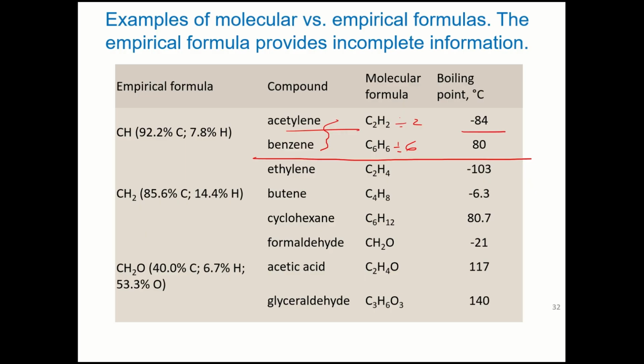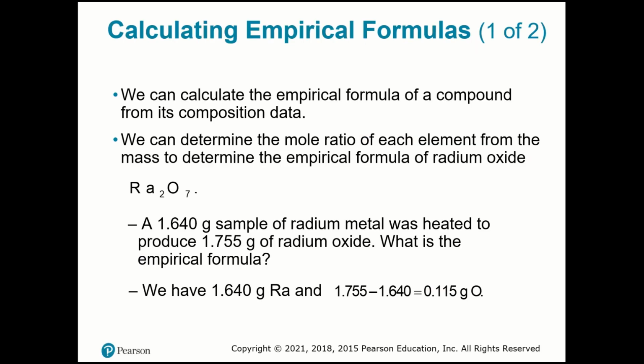Look at this over here, CH2. It could be the empirical formula for butene, ethylene, or cyclohexane, because if I divide by 2, or by 4, or by 6, we get the same ratio for all the elements. So we have to divide by the atoms over here. We're going to have this as the empirical formula, but they are different substances with very different boiling points. The same thing happens over here.